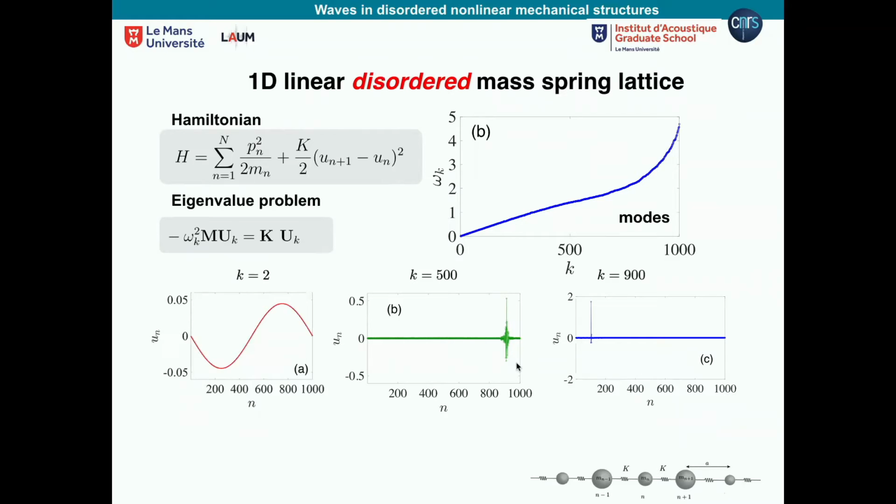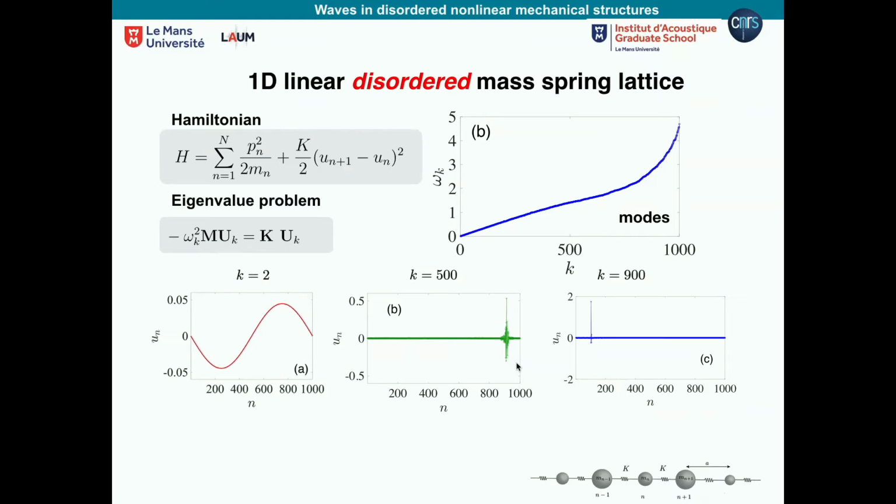So these are two examples of the modes. They are randomly localized anywhere in the system, you don't know a priori. For example, here is something with about 50 masses contributing to the mode, and the last one is 2 or 3, so very localized. By the way, here I'm putting strong disorder. The smallest mass and the highest mass have a ratio of 5.